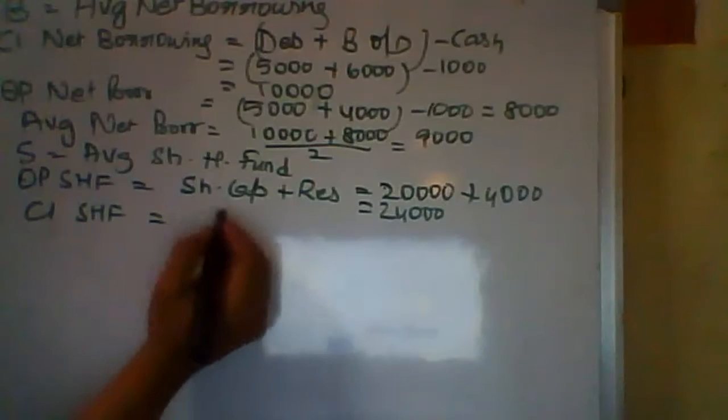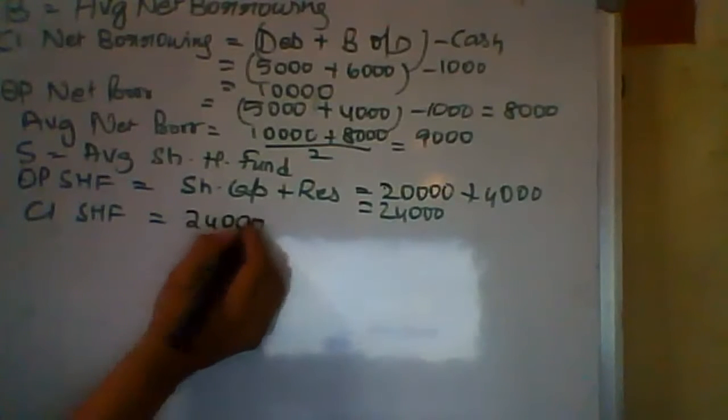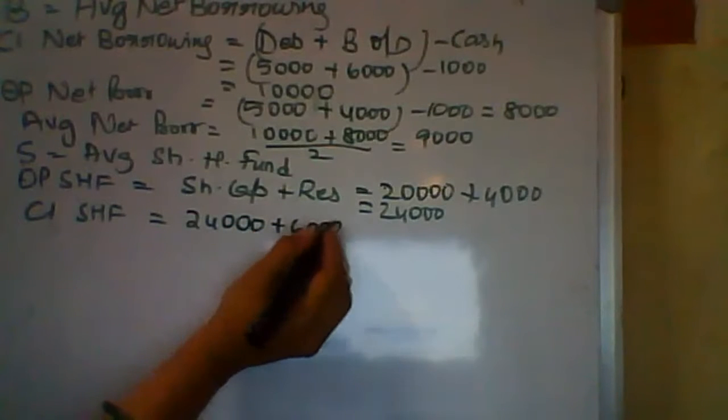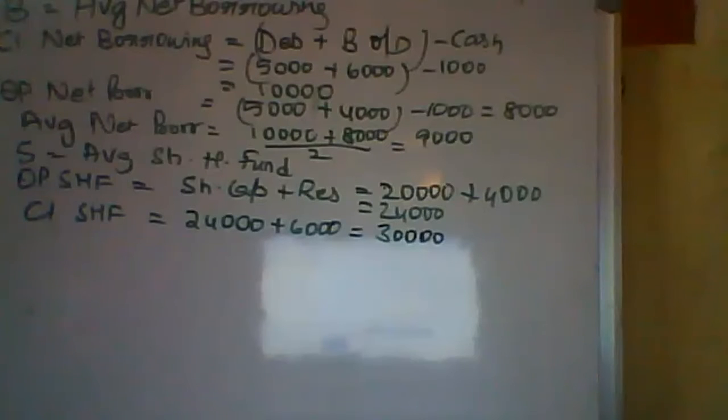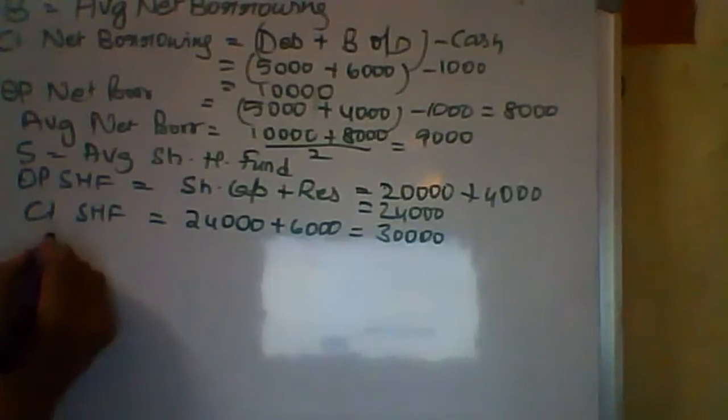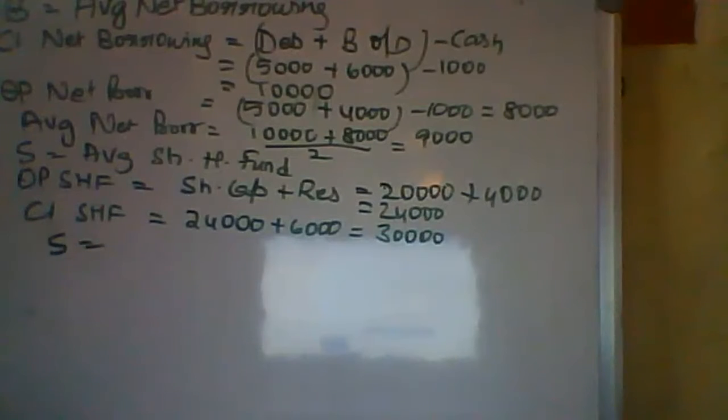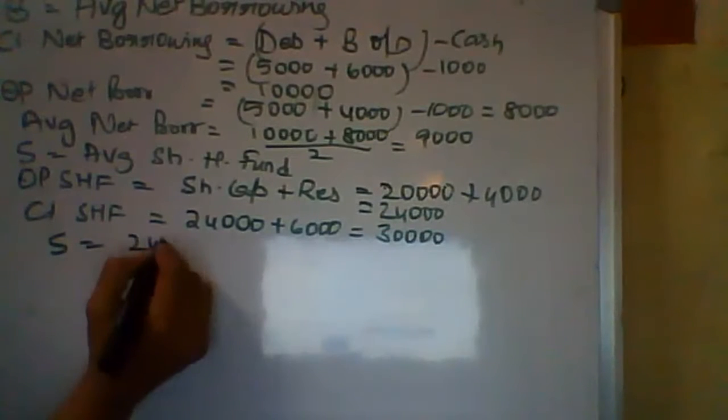So closing shareholders fund is 24,000 plus 6,000. That gives you 30,000. S is average shareholders fund.